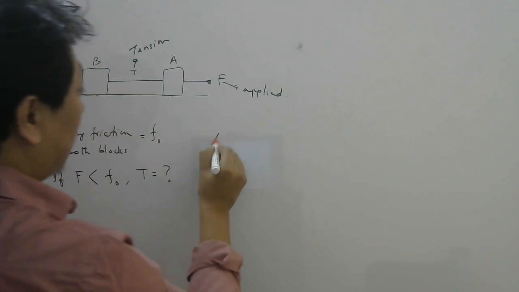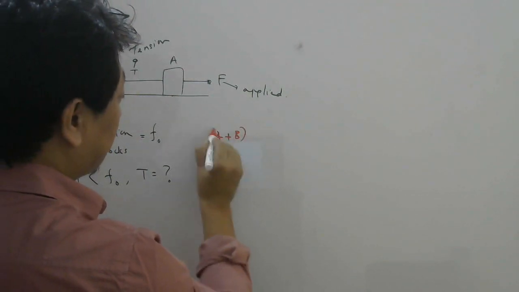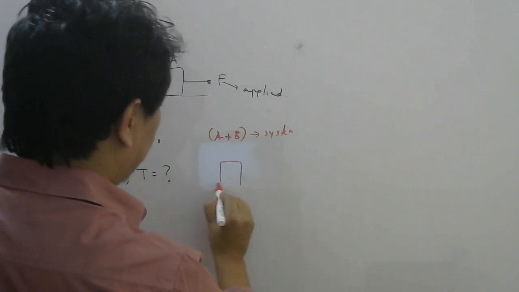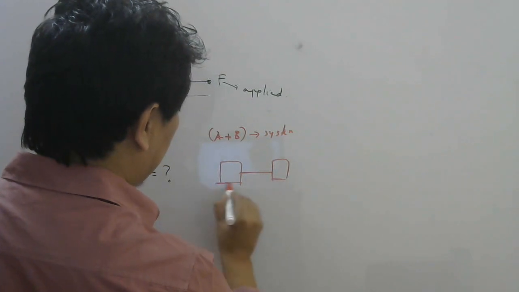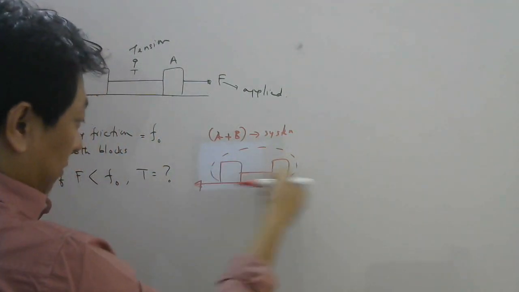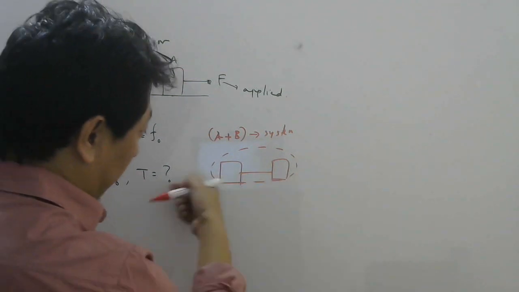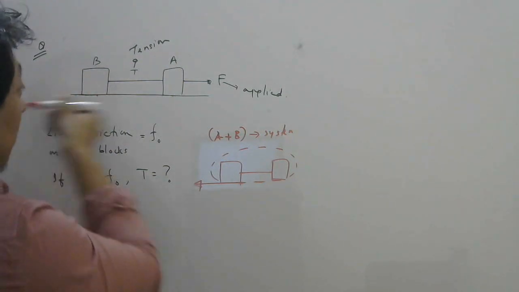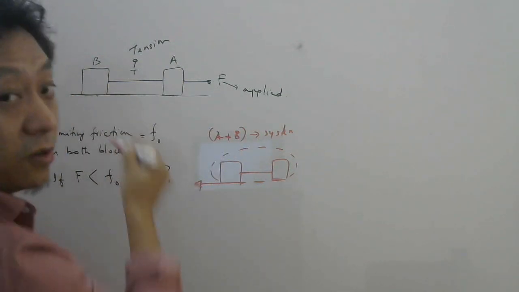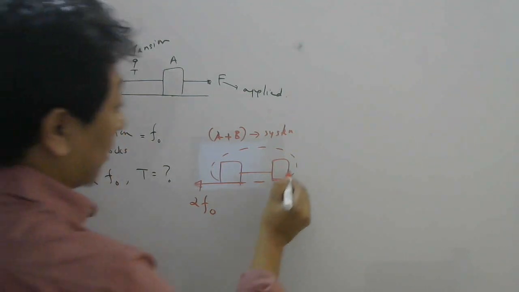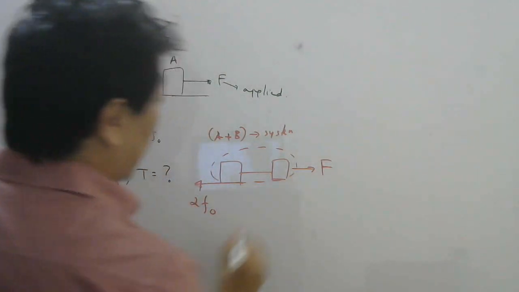So if you take A plus B together as system, then there will be a maximum static friction of F naught from the floor, right? Floor is outside the system, remember. So here one F naught maximum can act, here F naught can act. So maximum 2 F naught can act on this system. And outside you are applying F.